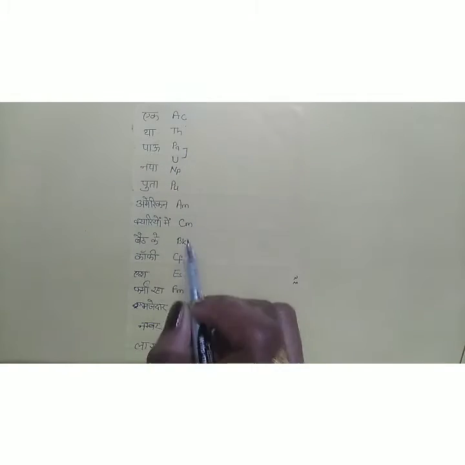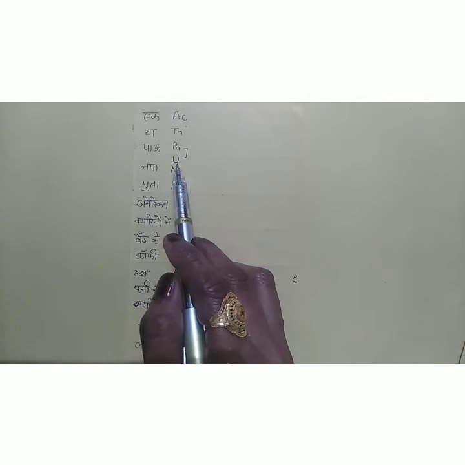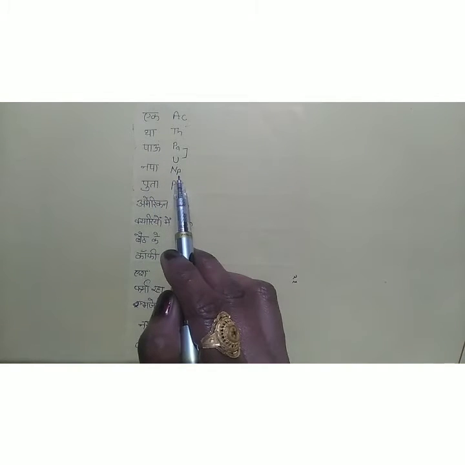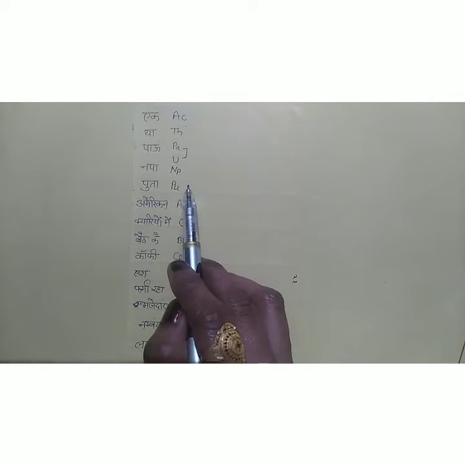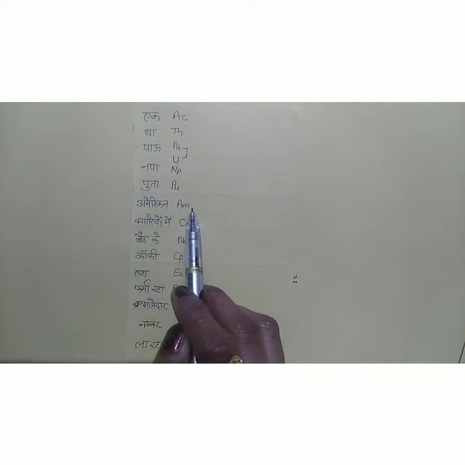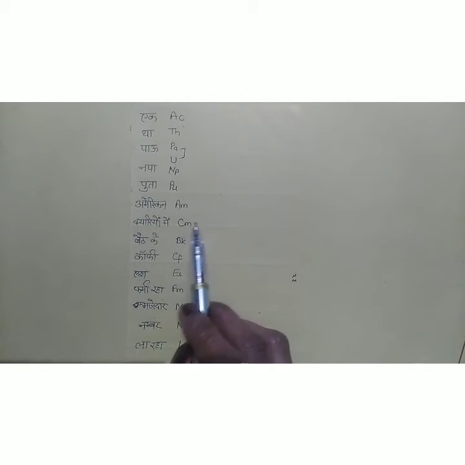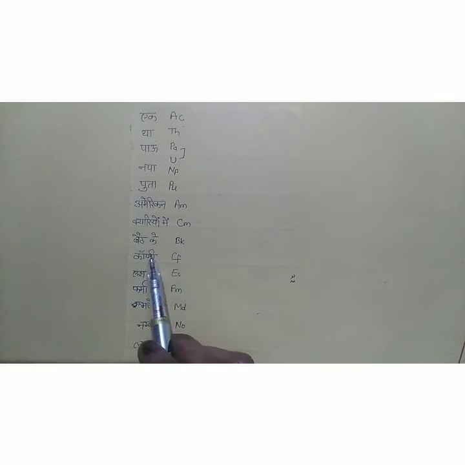In Pau, two elements are included: Pa means protactinium and U means uranium. Np is neptunium, Puta is plutonium, a very poisonous element. American means americium, क्यारियों means curium, बैठ के berkelium, कॉफी californium, ऐश einsteinium, फरमा रहा fermium, मजेदार mendelevium, नंबर nobelium, and ला रहा lawrencium. It is very interesting. I think it can be learned very easily as a story.